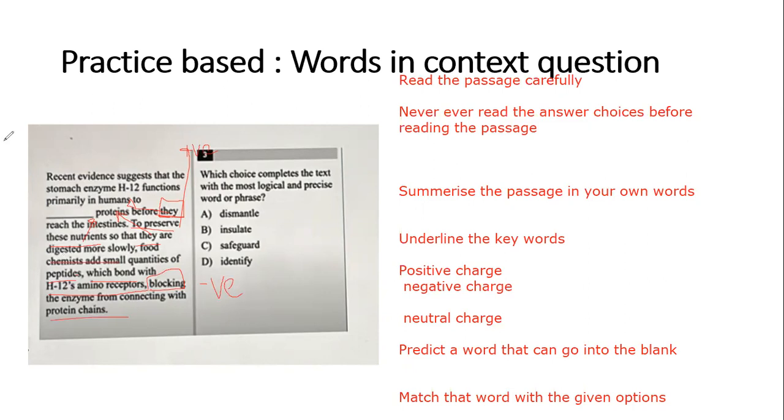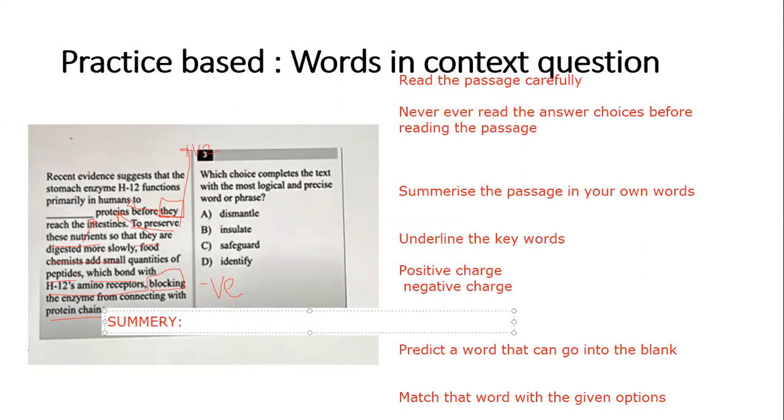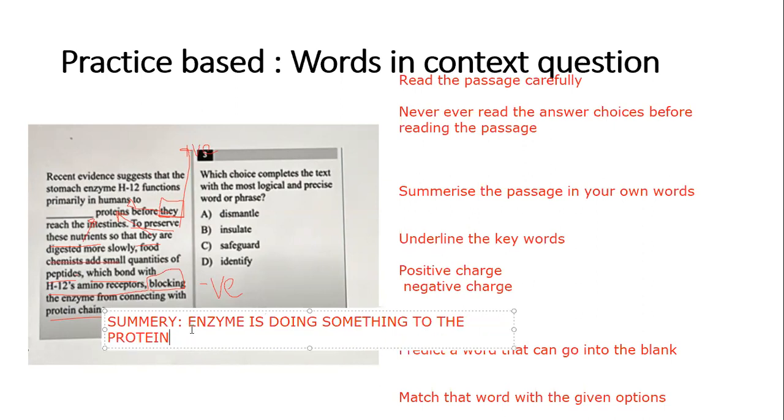Oh, I get it. So let's quickly draw some summary out of it. So what could be the summary? Yes. Fast, think faster. The summary is like, basically, this peptides, the enzyme is doing something to the protein, right?